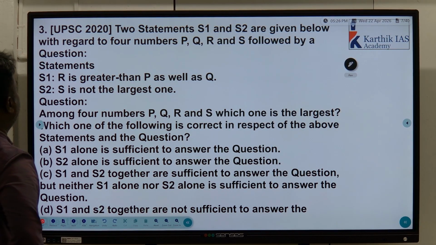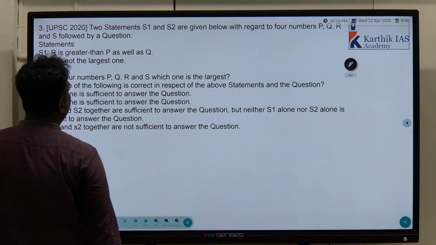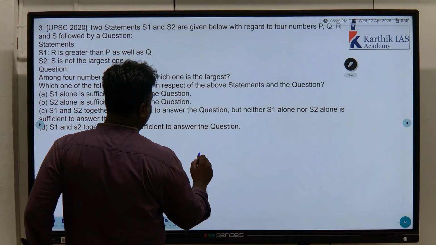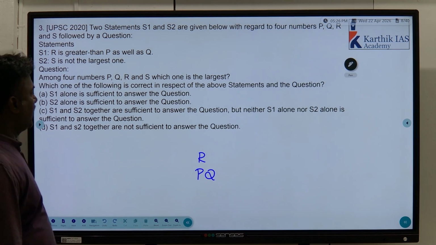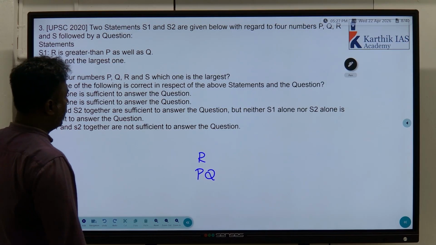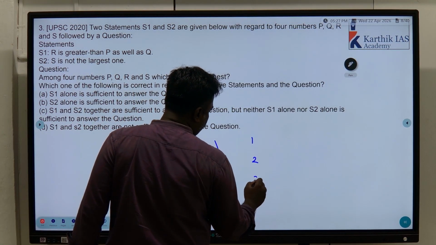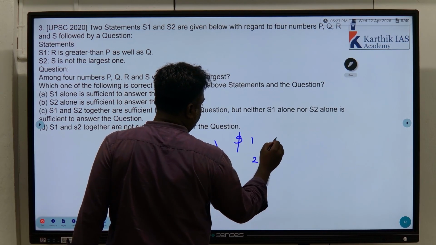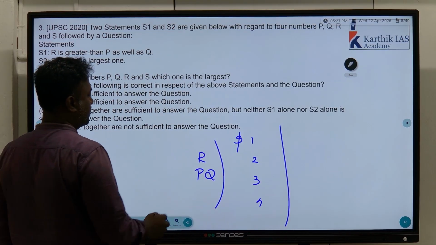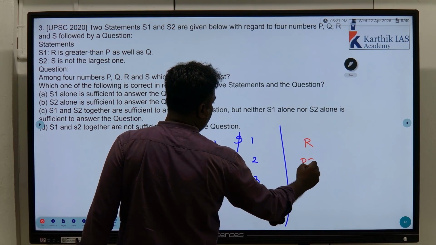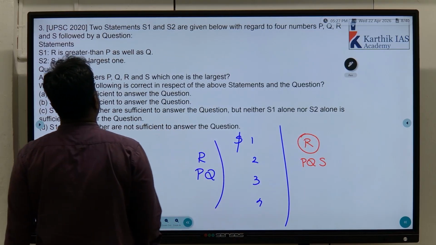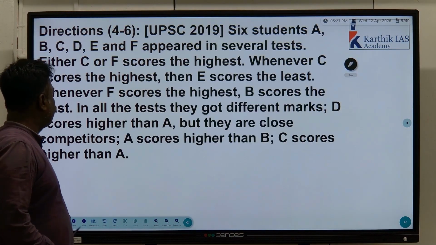Okay, among P, Q, R, S, R is greater than P as well as Q. S is not the largest one. So who among them is the largest, they are asking. Statement 1: among P, Q, R, S, R is greater than P as well as Q. Understand statement 1. With this, are we able to answer the question? No. Statement 2: S is not the largest one, they mentioned. So among 1, 2, 3, 4, it is not possible with statement 2 alone. Now with both we can answer this question. S is not possible, so then R, P, Q, S. So R is the largest. Clear? So with that we can answer this question.